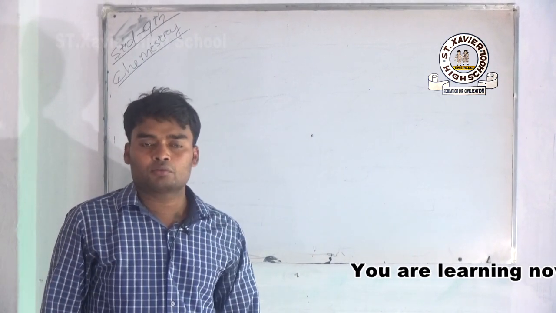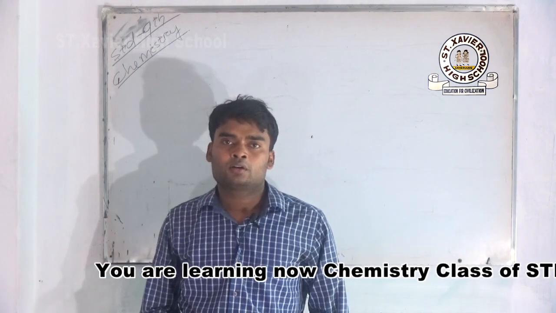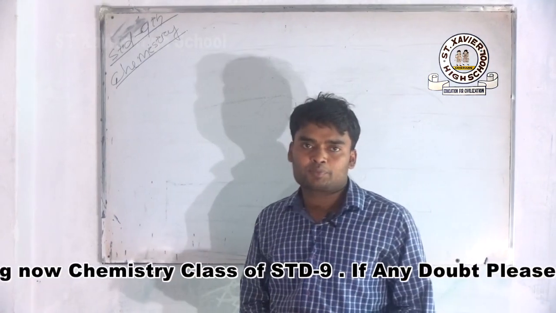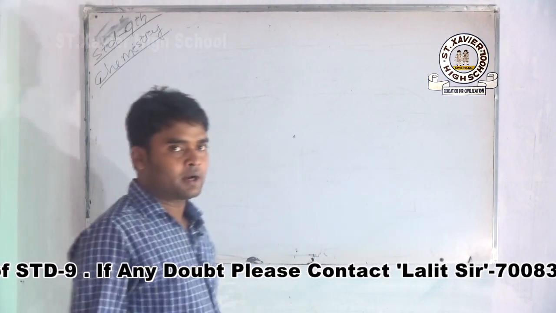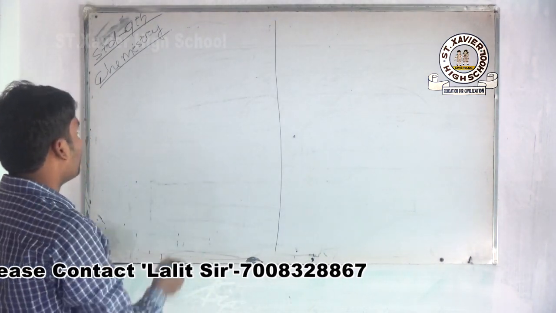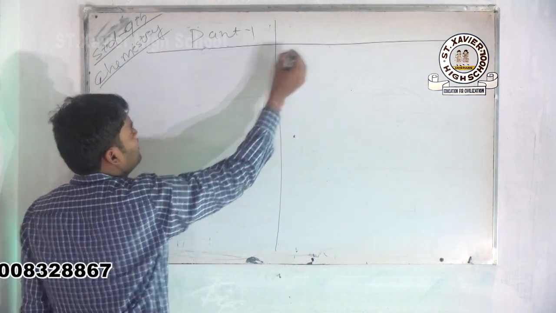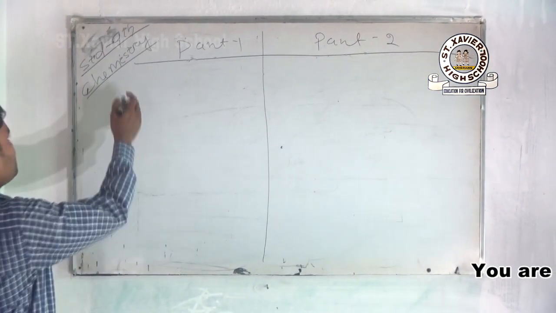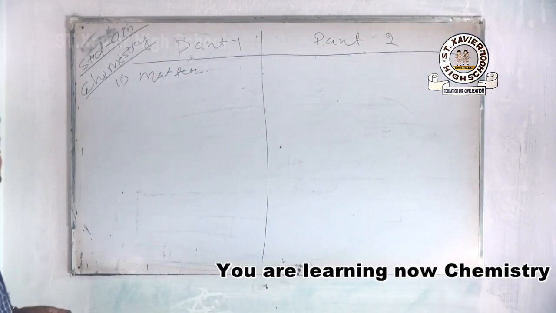Now I am going to teach you your chemistry first chapter, matter in our surroundings, for standard 9. Before we discuss the chapter, we can divide this chapter into two parts for your better learning, part 1 and part 2. In part 1 we will learn what is matter.